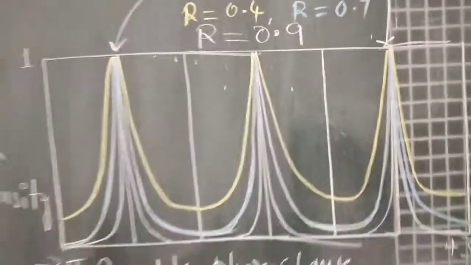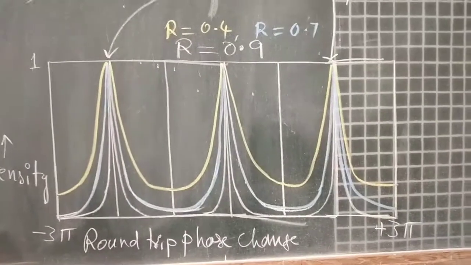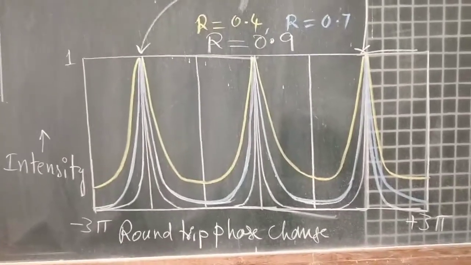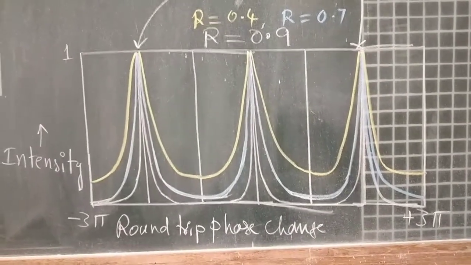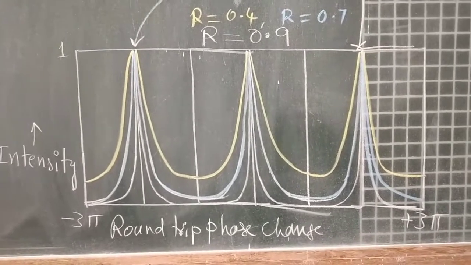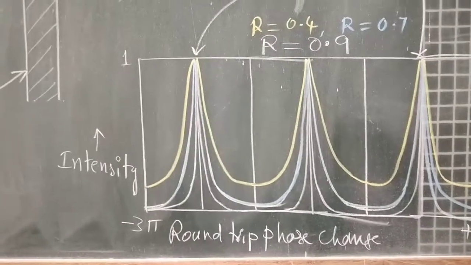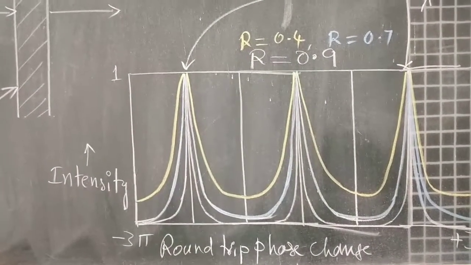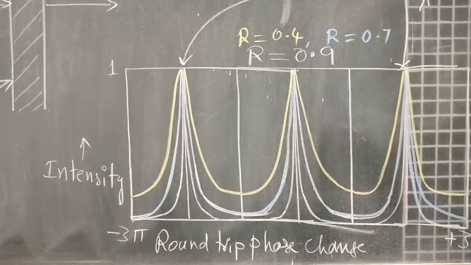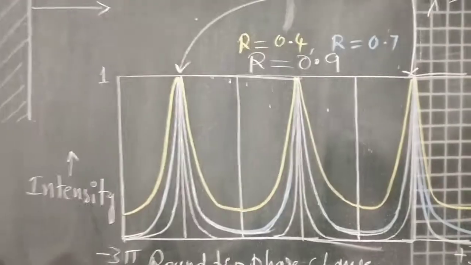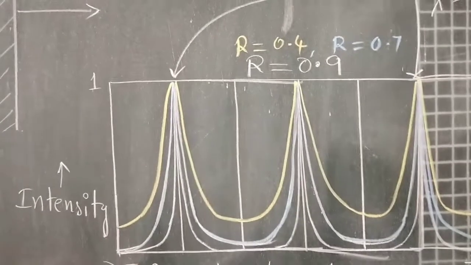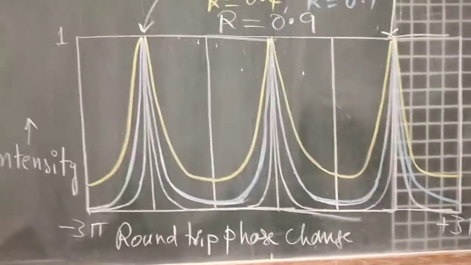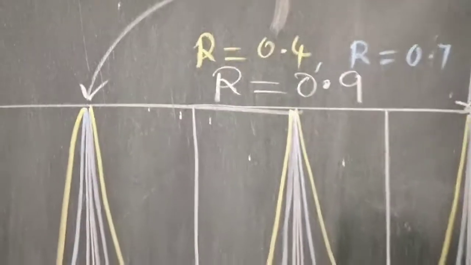This diagram simply shows how the intensity varies with respect to the round trip phase change. If the phase change is between minus 3 pi and plus 3 pi, how does the intensity change? For r equal to 0.4, according to the diagram, 40% of the signal is reflected back and the remaining 60% is absorbed. You can observe the peaks in this diagram.